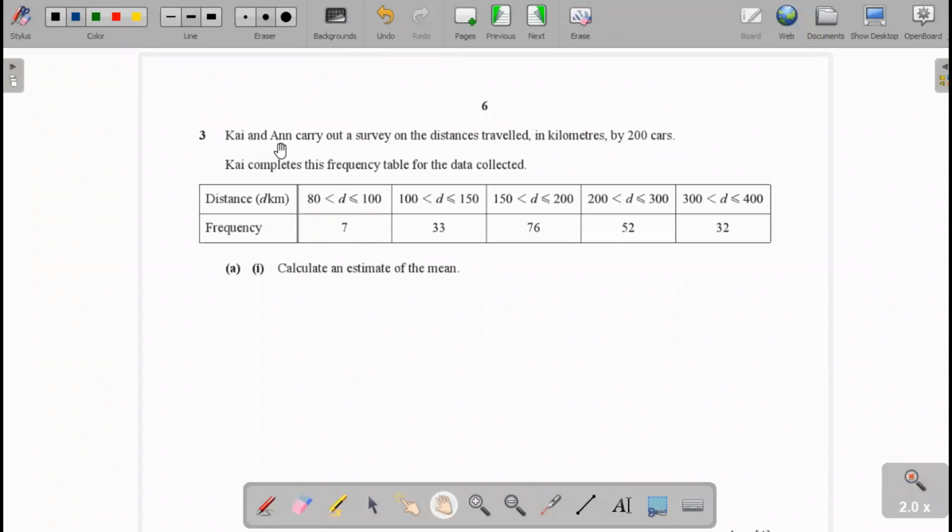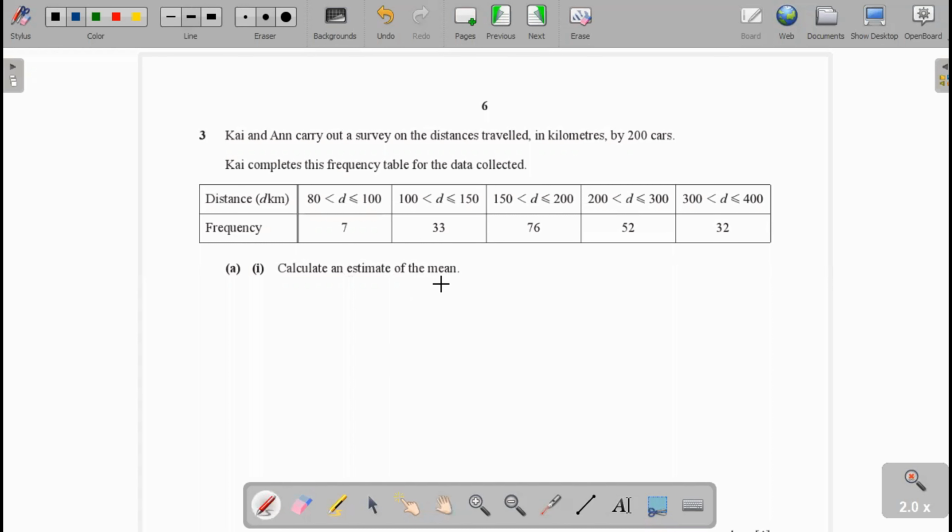In question 3, Kai and Ann carry out a survey on the distance traveled in kilometers by 200 cars. Kai completes this frequency table for the data collected. Here is the distance of the journey, and these are the frequencies 7, 33, 76, 52, 32, and we have to calculate the estimate of the mean.